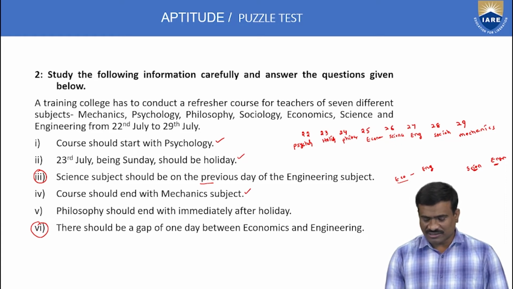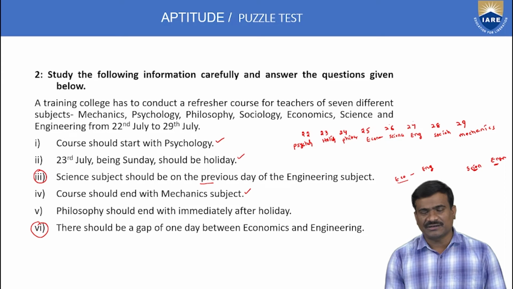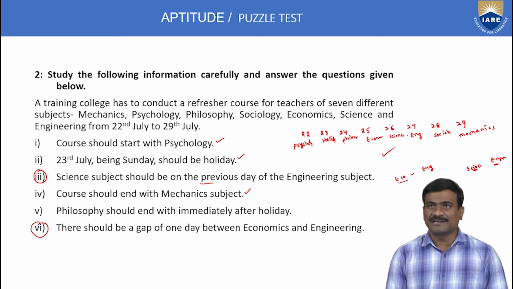Here is the answer: 22nd psychology, 23rd holiday Sunday, 24th Monday philosophy, 25th economics Tuesday, 26th science Wednesday, 27th engineering Thursday, 28th sociology Friday, next Saturday mechanics. One Saturday is psychology on the 22nd, another Saturday the 29th mechanics. This is about the solution of the given puzzle.